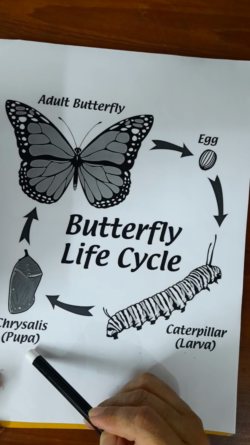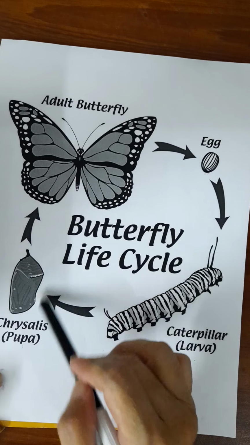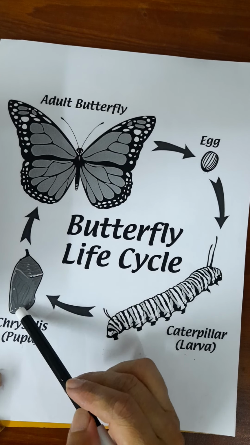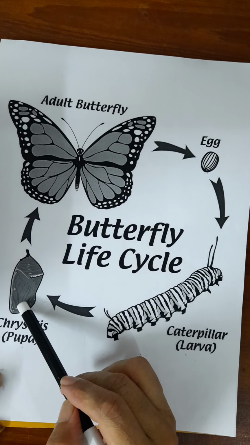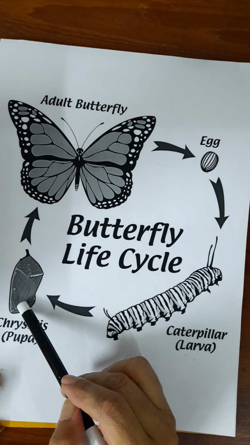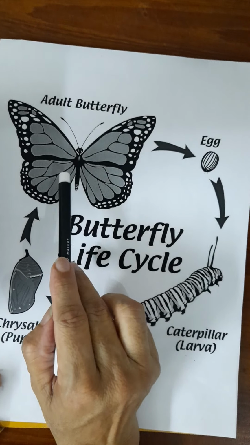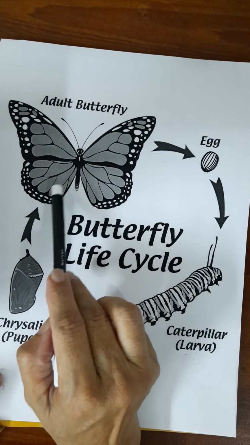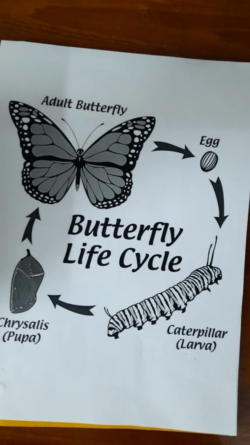Then what happens? After some time, the hard covering bursts. This is the pupal stage and it is also called the chrysalis. The hard covering bursts and young butterflies come out of it. These young butterflies have wet wings, but when the wings get dry, they start flying, and this stage is called the adult stage. Now the cycle is complete and this butterfly is ready to start all over again.